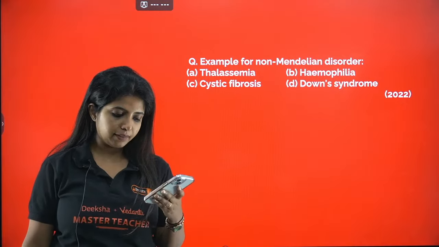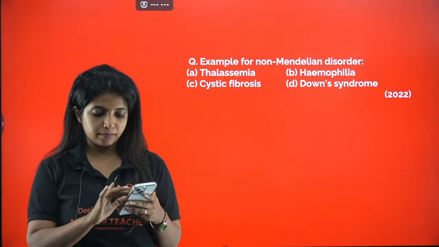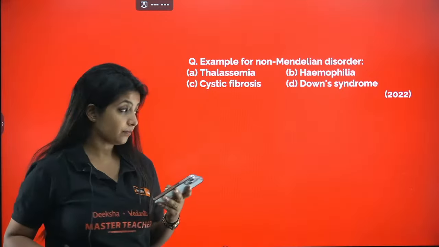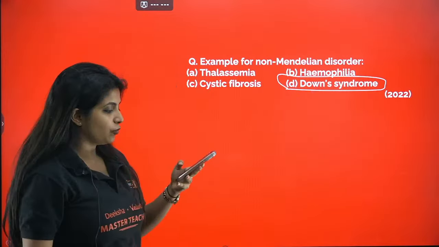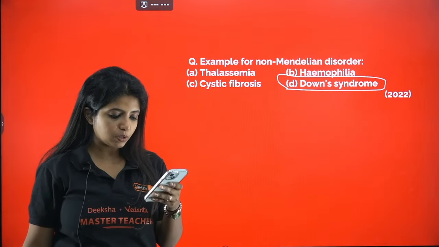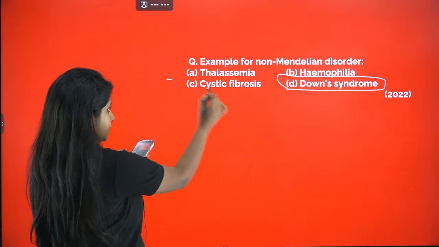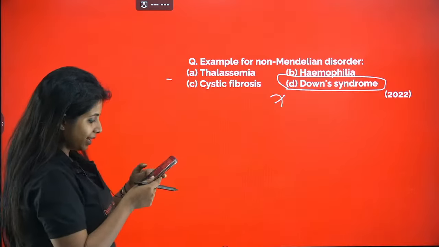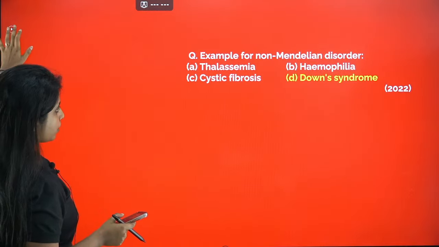It will be Down syndrome. Thalassaemia, hemophilia, cystic fibrosis, all of them, my dear children, are Mendelian disorders. The only example is going to be Down syndrome. So your answer for this question is D. Okay, going with the next question.